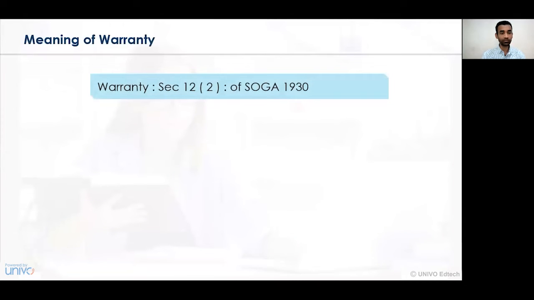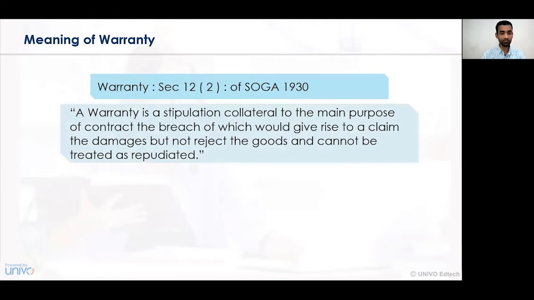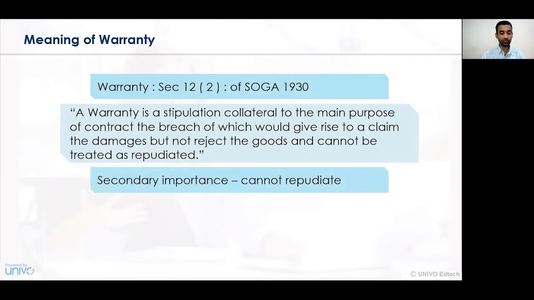Now let's begin with our learning. Initially, first we'll understand what we mean by a warranty. Warranty, as per Section 12, subsection 2 of the Sale of Goods Act 1930, is defined as a stipulation which is collateral to the main purpose of the contract, the breach of which would give rise to a claim for damages but not a right to reject the goods and cannot be treated as repudiated. And hence, the contract cannot be cancelled or repudiated, but only damages can be claimed if the warranty is not fulfilled.